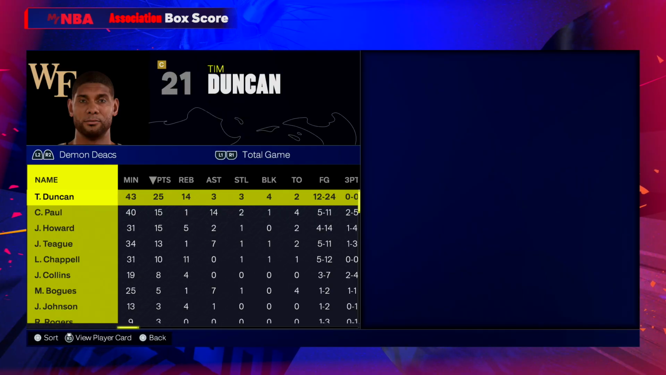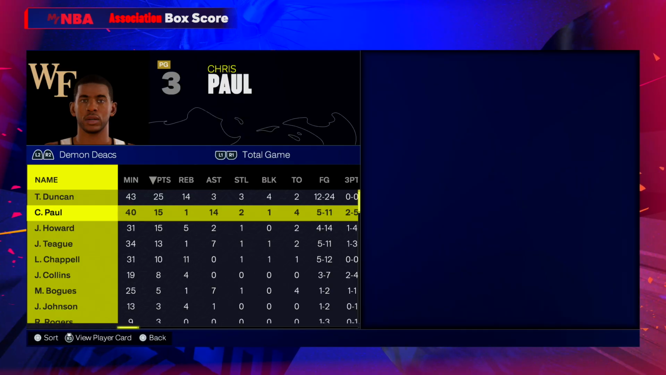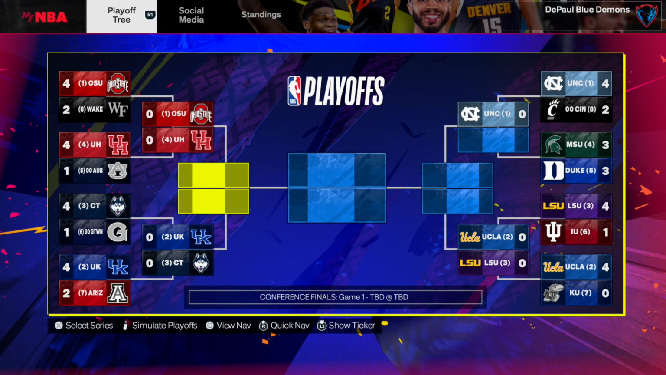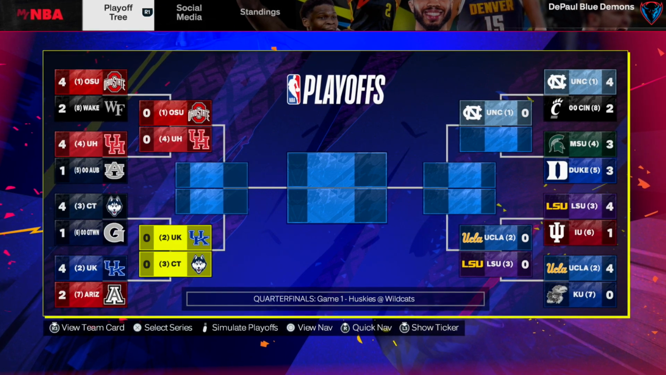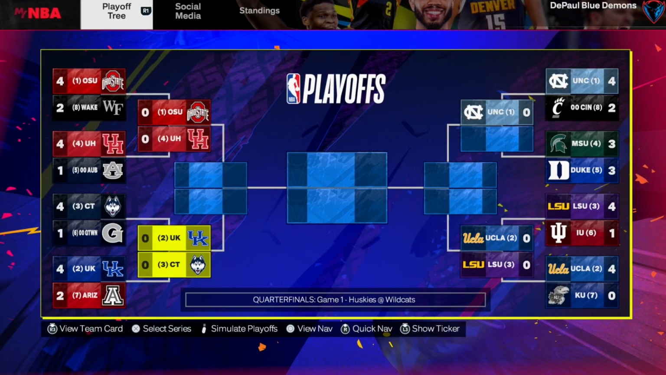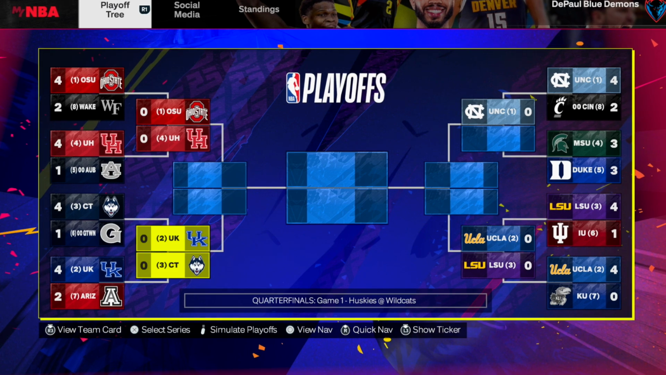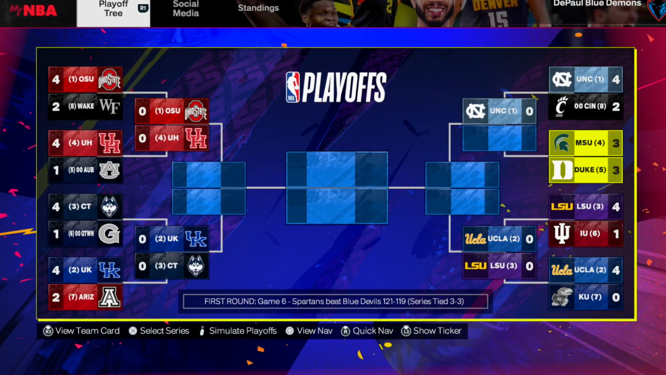Tim Duncan, 25 and 14, filled up the stat sheet. Chris Paul, 15 and 14, both of them doing their thing. But our Western Conference second round is set, and honestly, it's not bad. Ohio State, Houston with Hakeem, then you've got Kentucky versus UConn. So that's good. Now, over in the East, we got to figure out this series.